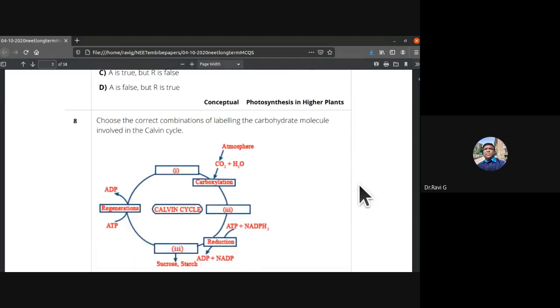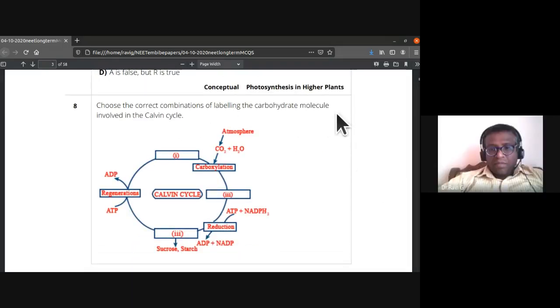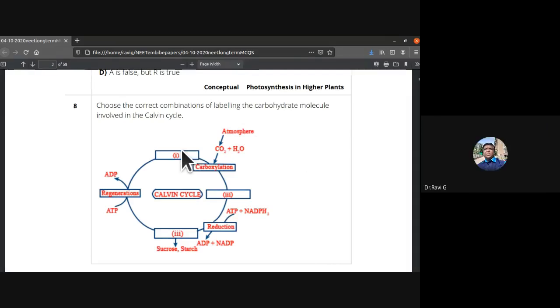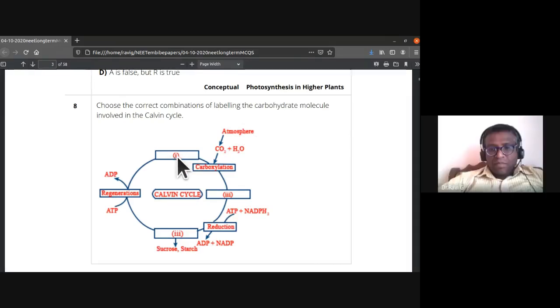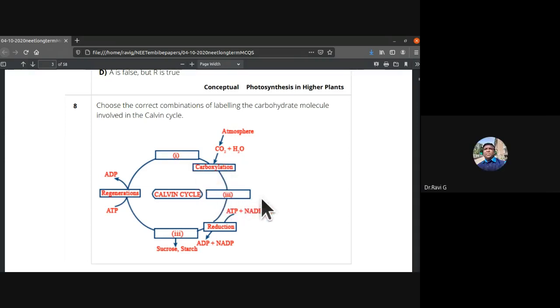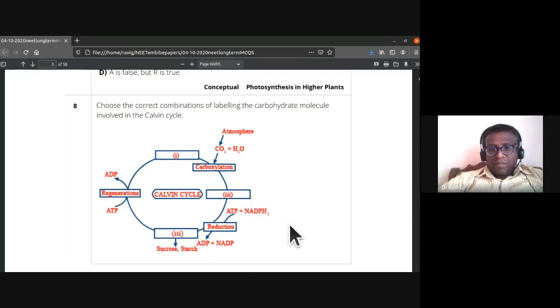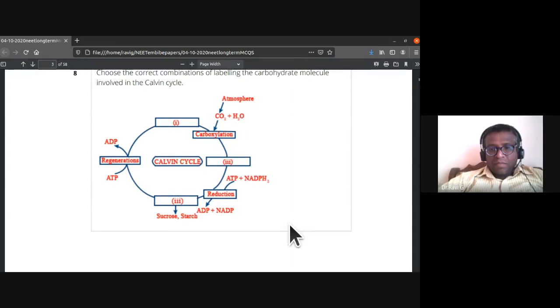Okay. So choose the correct combination of labeling the carbohydrate molecules involved in the Calvin cycle. So what is involved here? First is RuBP. So RuBP undergoes carboxylation to form the phosphoglyceric acid, PGA, then triose phosphate, third one. Okay, let us see if 1, 2, and 3.